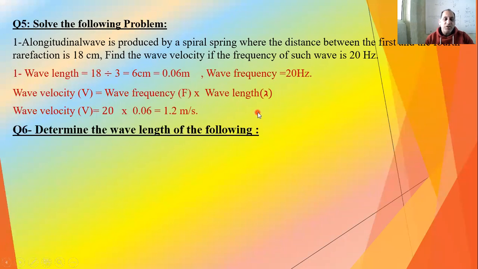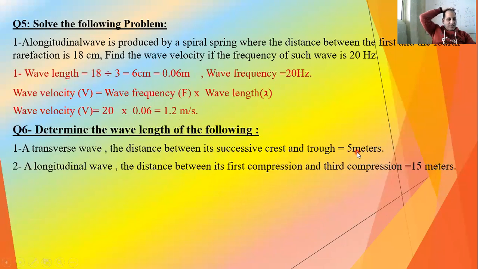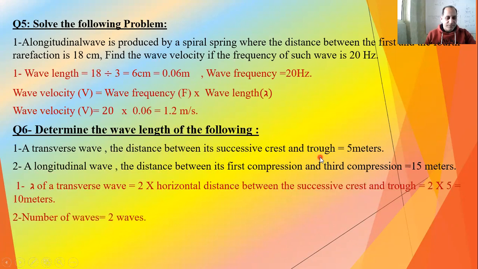Determine the wavelength of the following. Transverse wave: the distance between a successive crest and trough is 5 meters, so the wavelength is 10 meters. Longitudinal wave: the distance between the center of the first compression and the third compression is 15 meters. That is two wavelengths, so the wavelength of one is 15 divided by 2, equal to 7.5 meters.